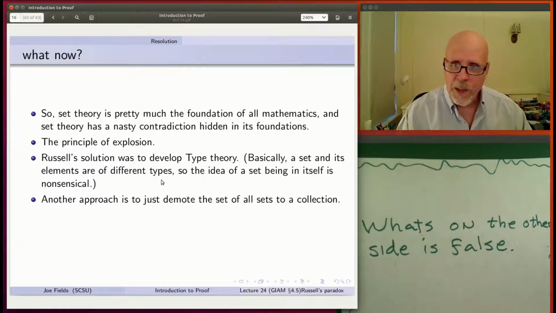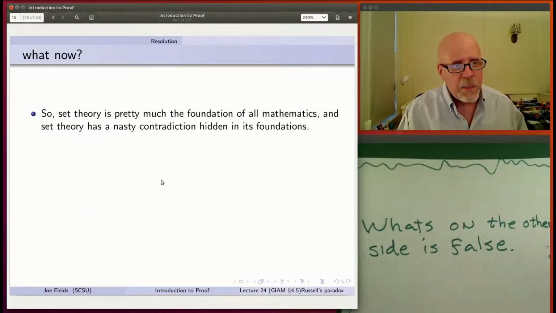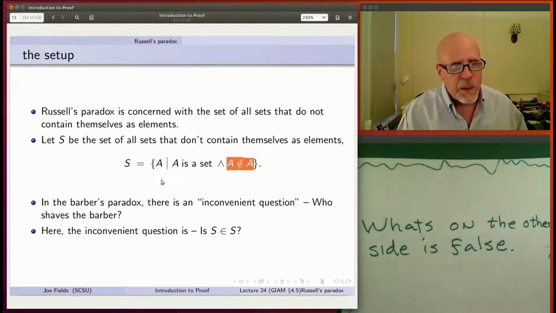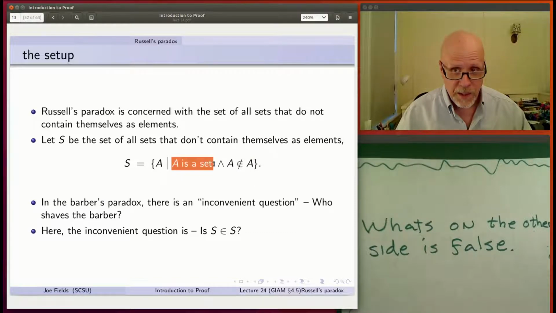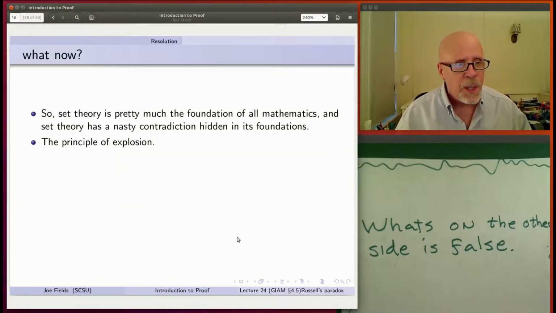The logicians have developed other methods, but I think for the typical working mathematician, an approach that works pretty well and won't leave you concerned too much about the foundations is just, let's demote the set of all sets. It's not a set anymore. Let me back up one last time to that definition of the set of all sets that don't contain themselves as elements. It had two things. The things need to be sets, and they need to not be elements of themselves. Well, if you're not a set, then you fail on this one. Back to where we were starting.